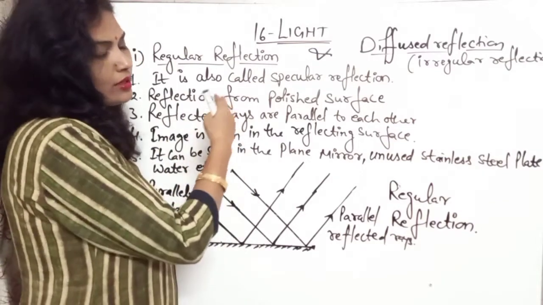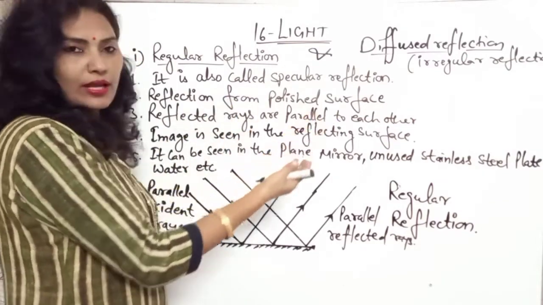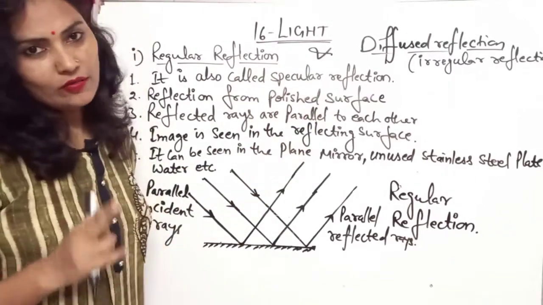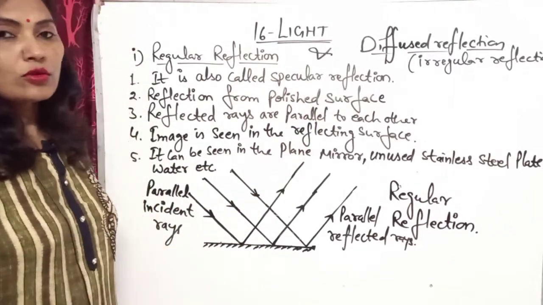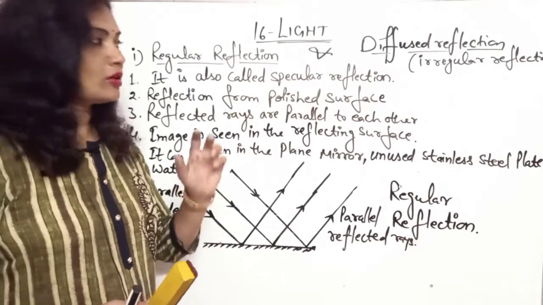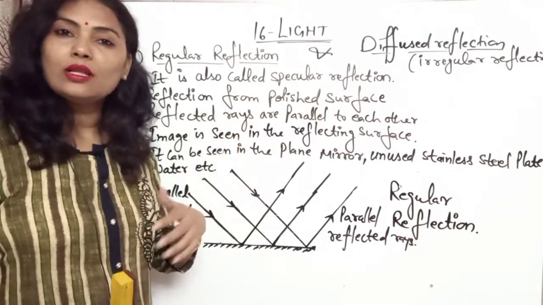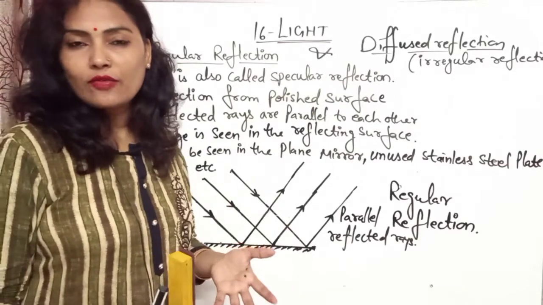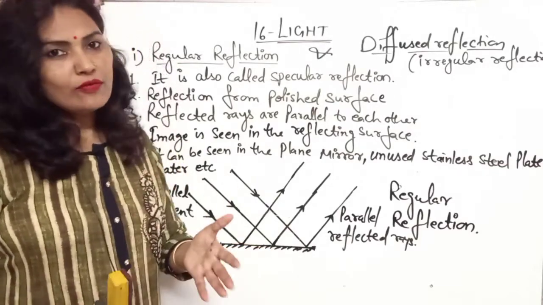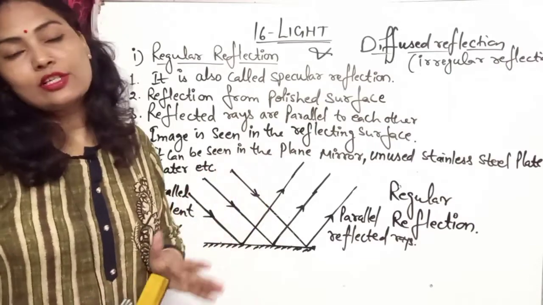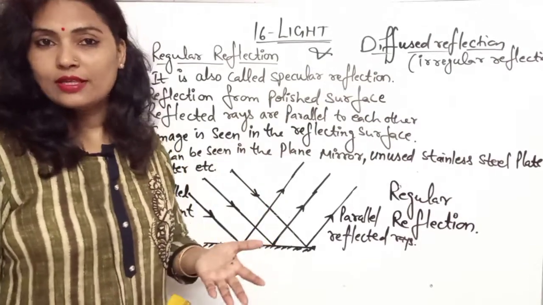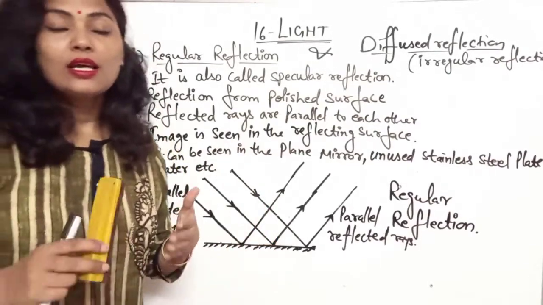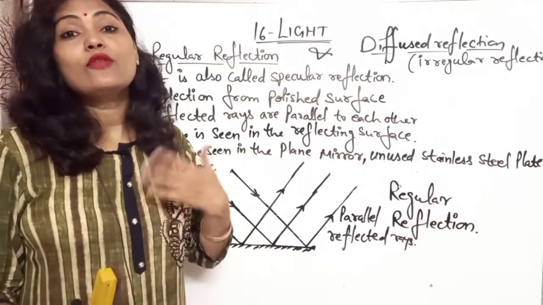So regular and irregular reflection are two types of reflections, okay. If the reflection is taking place with the polished surface, then it is said to be regular reflection, and if the reflection is taking place by rough surface, then it is said to be irregular reflection or diffuse reflection.